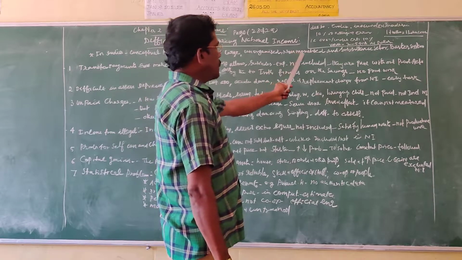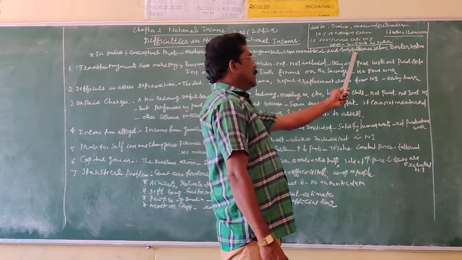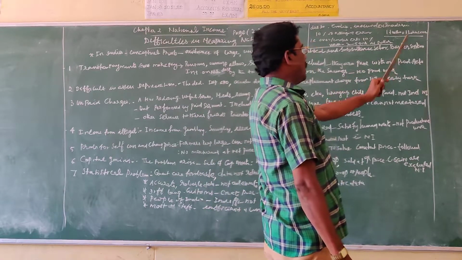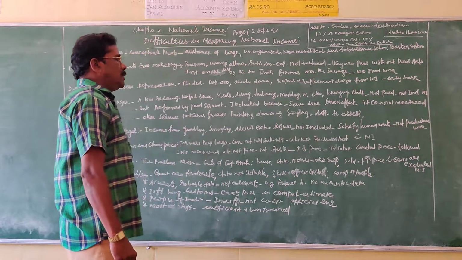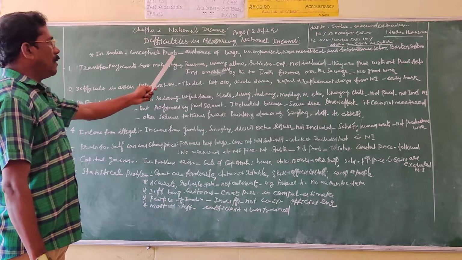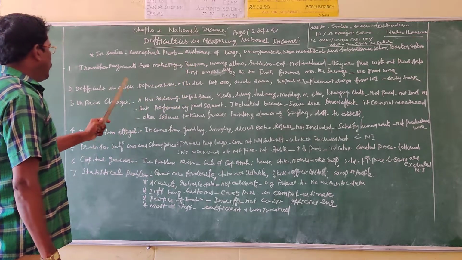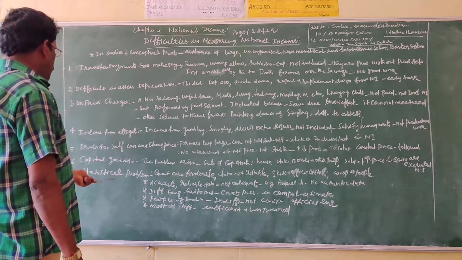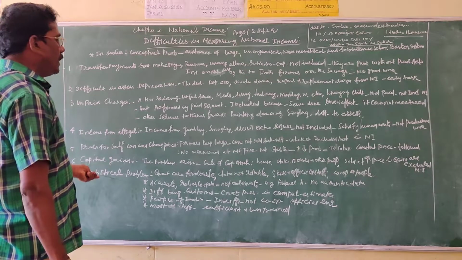Then the non-monetized and subsistence sectors, and the barter system, which means goods exchanged for goods. Due to these problems, the data are not reliable or are inadequate in general. Then we can see the following 7 major problems in the calculation of national income in our country.